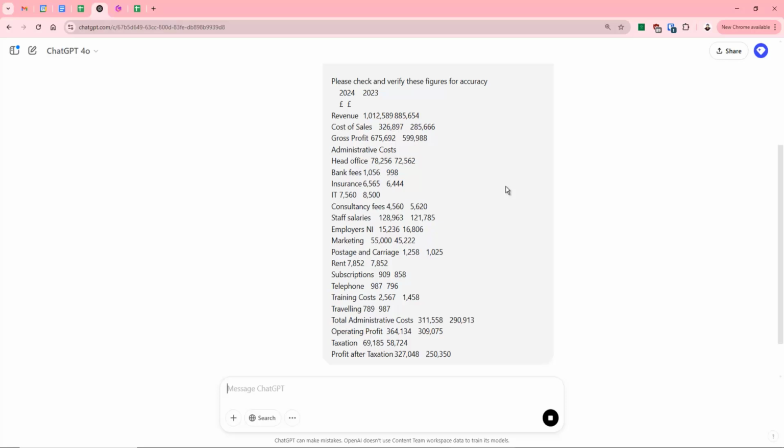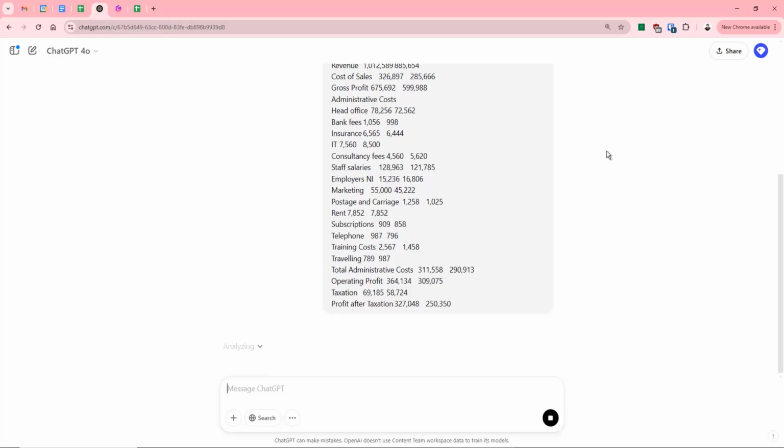It all looks very messy, but rest assured it has broken it down exactly how it is working in the Excel format. And you can see it's now analyzing that information. So we'll give it a moment just because it's got to look at those figures and analyze those figures.